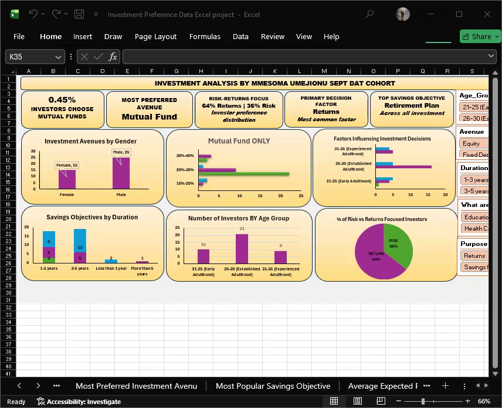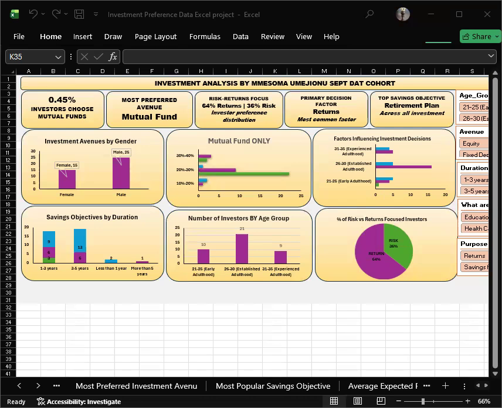Moving on to the number of investors by age group, this shows that the ages of 26 to 30 years have the highest number of investors, followed by the 21 to 25 years, which we can see have a 10, and then the 31 to 35 years, which shows a 9. This indicates that young to mid-career individuals dominate investment participation.